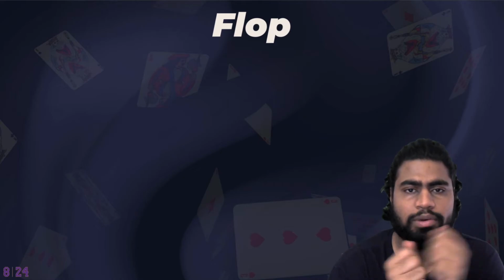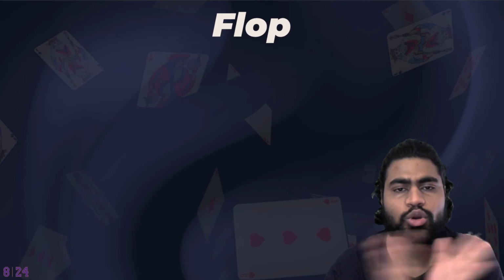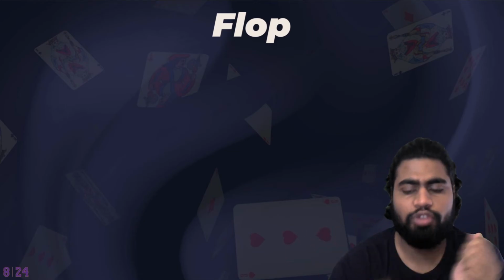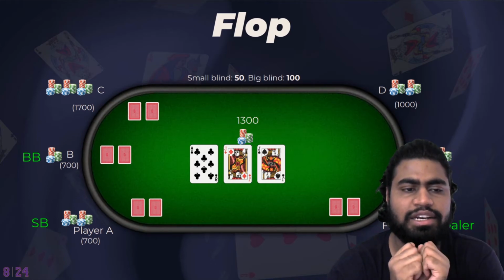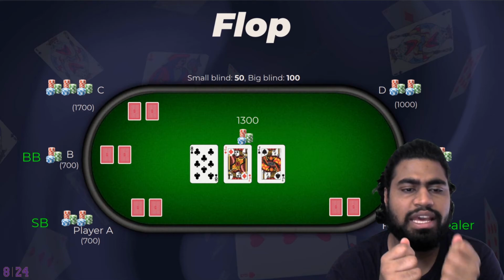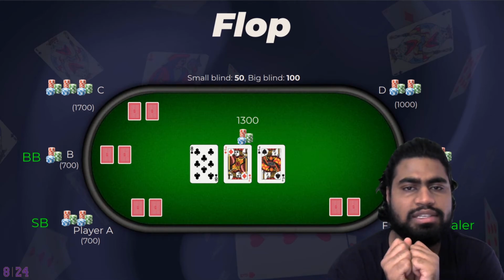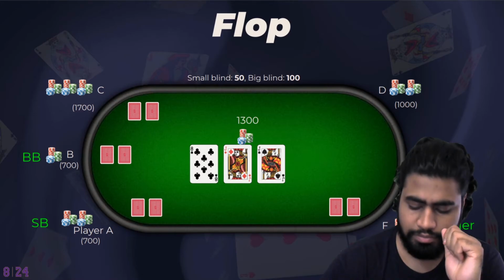Next is flop. So the community cards that you saw in the game, they are not dealt all together. They are dealt in three steps. The first step of those is called flop. In flop, three of the five community cards are dealt at the center. So here you see 8, Jack and Jack are the three cards in the flop. And now a betting round will start.